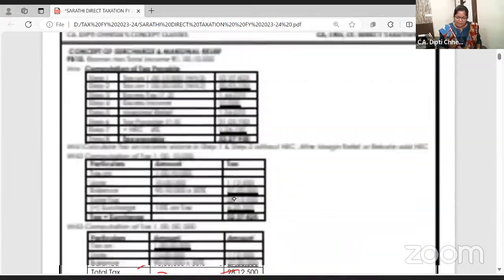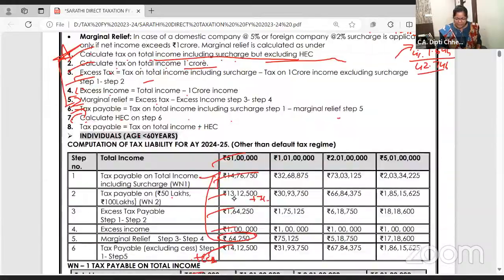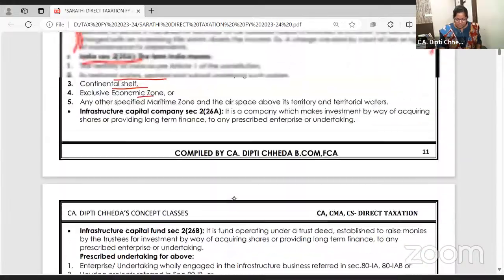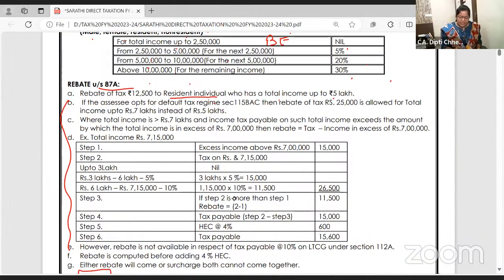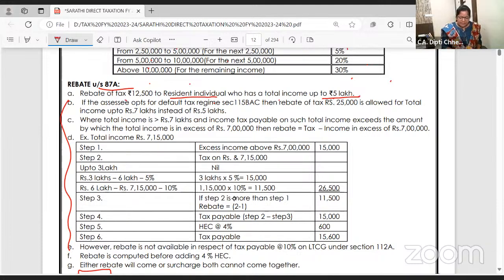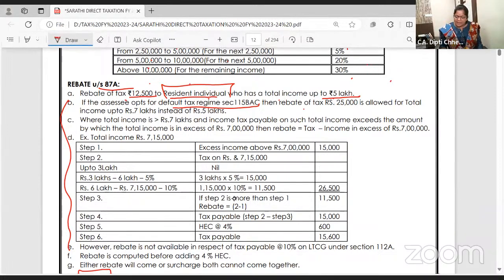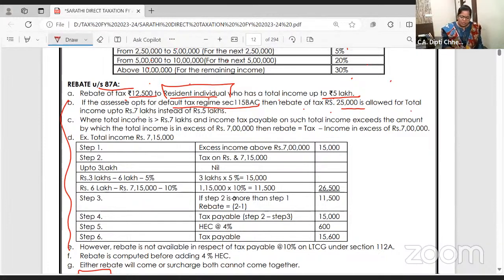Okay, let's come back to the concept of rebate. Now in the old and new comparative, I have given that I want to take it. I know I am scrolling up and down too much, but now this is important. Here it is. Rebate up to 5 lakhs: rebate is given to a resident individual up to 12,500. But if you are filing your return in the default tax regime, which I have started now, 115BAC, then rebate is 25,000. Ma'am, how 25,000? And it is allowed till 7 lakh income.